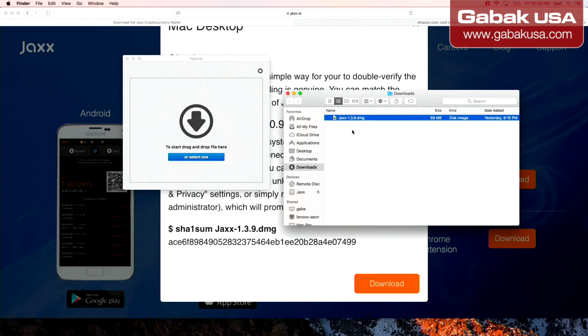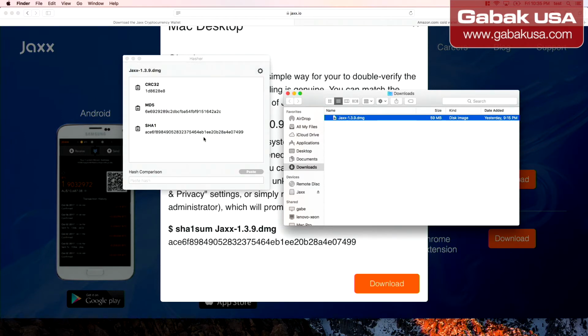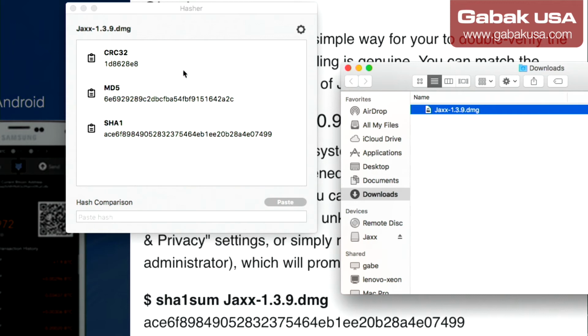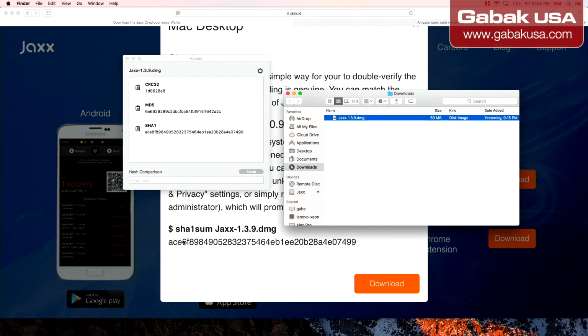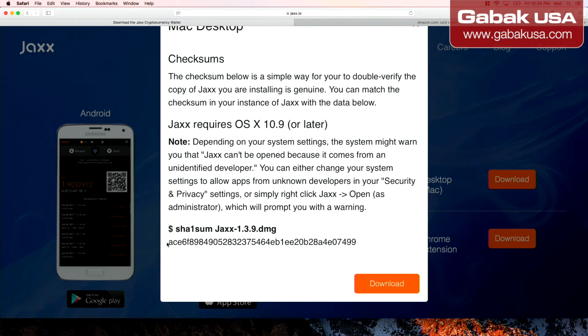So it doesn't matter. The principle is the same. You just drag and drop like I showed you before, and you will compare it, and that's it. As you can see here, we have the same number that we have here. If you're thinking, well, okay, I don't want to compare it step by step, one by one, okay,